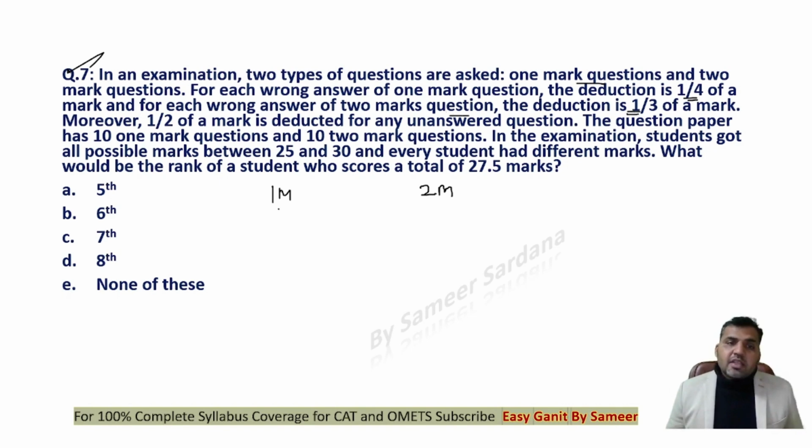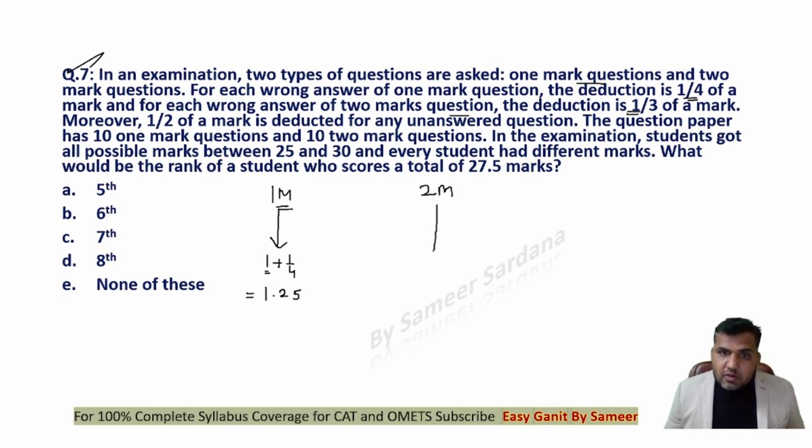So guys, your total score will reduce by 1 plus 1/4 of a mark if you're doing a 1 mark question wrong. You might have got 1 positive mark, but now instead you're getting negative 0.25 mark. So total score gets reduced by 1.25 marks if you're doing a 1 mark question wrong.